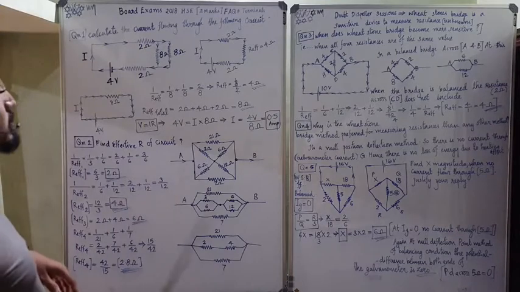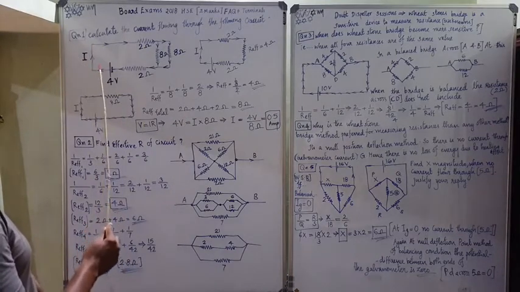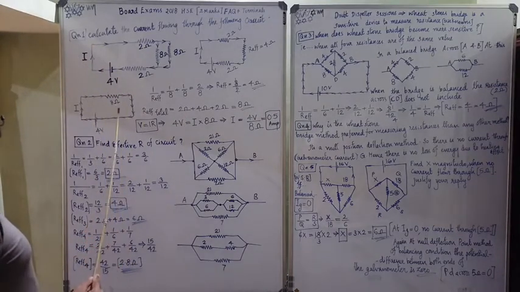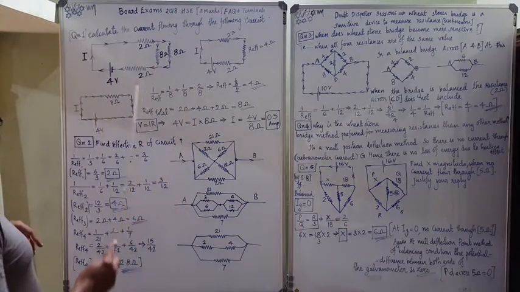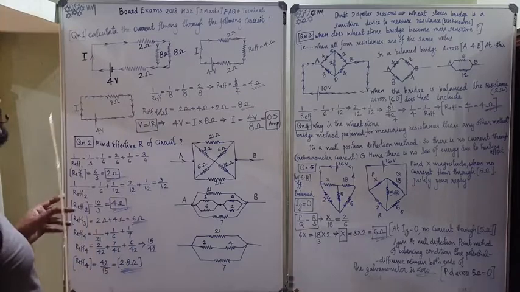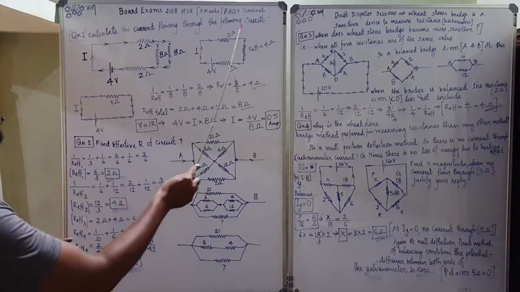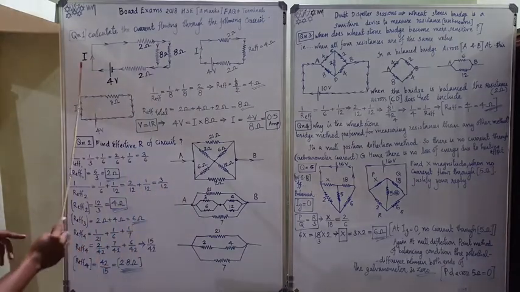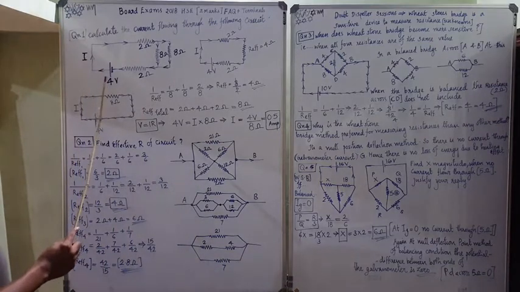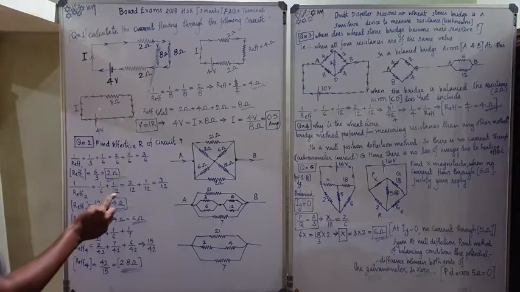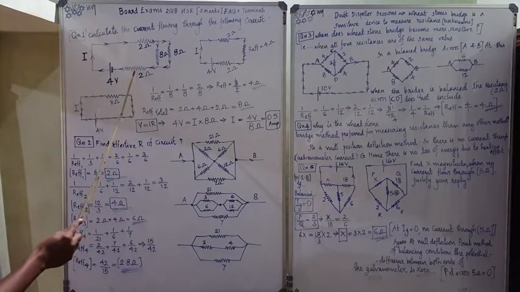The first question is: given a diagram showing the current flowing through the following circuit. This is the fundamental circuit which is given. What is the current flowing through the circuit? What is given to find this current? A voltage is given, and the resistances are given.